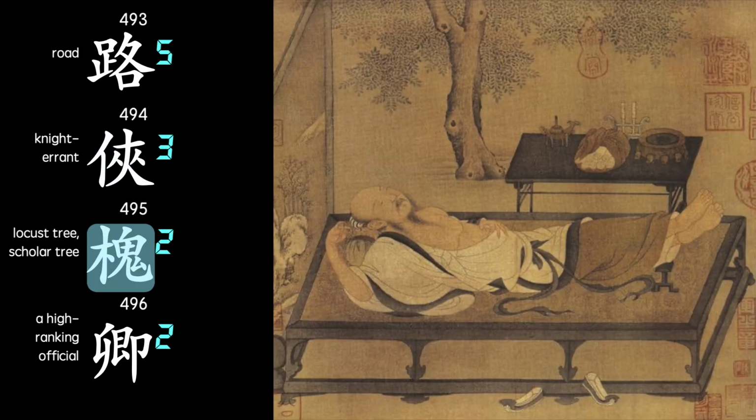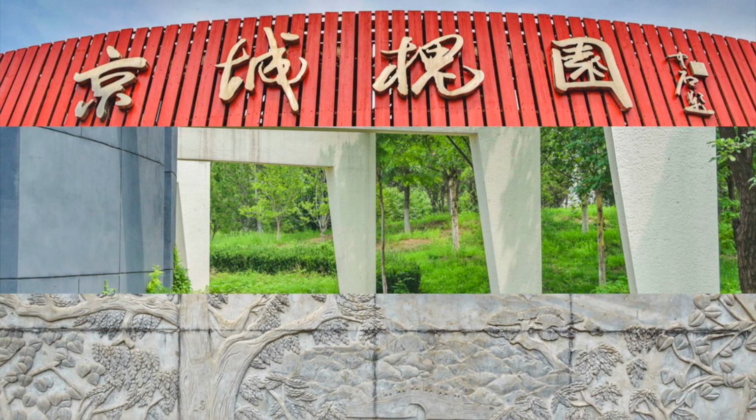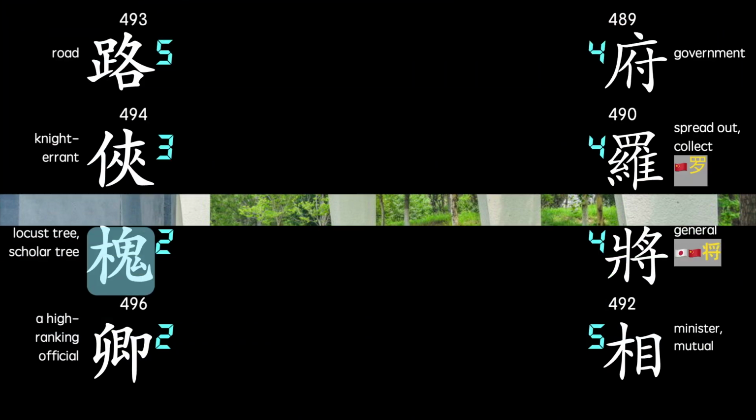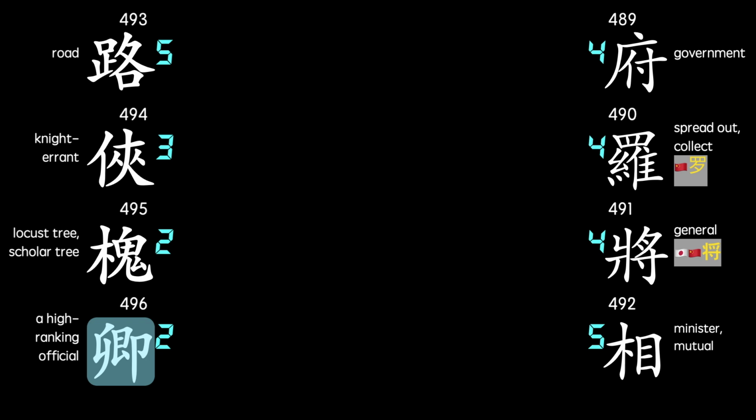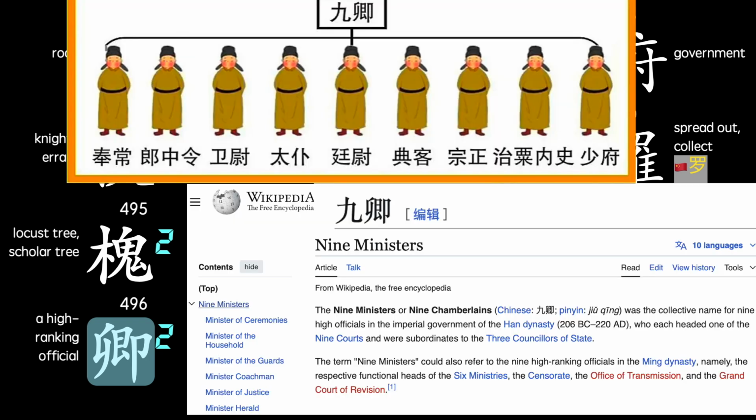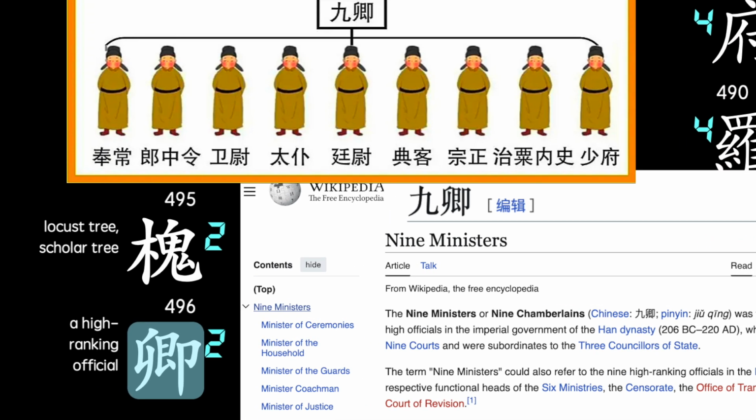This refers to a kind of tree. This particular kind of tree has been referred to as scholar's tree. There are examples of popular artwork showing scholars studying or resting in the shade of this tree. And in the context of the classic, this character refers to an official. During the Qin and Han dynasties, there was a system that designated special roles for 9 ministers, a well-documented system, and this character was used within the title of those 9 ministerial positions.